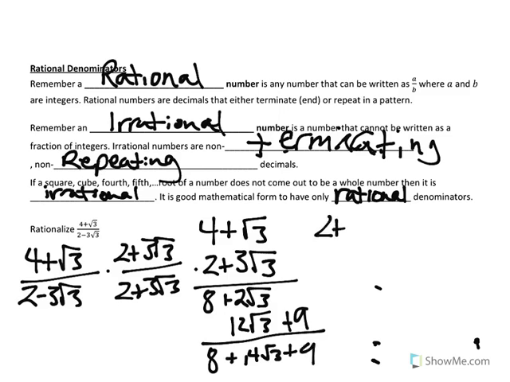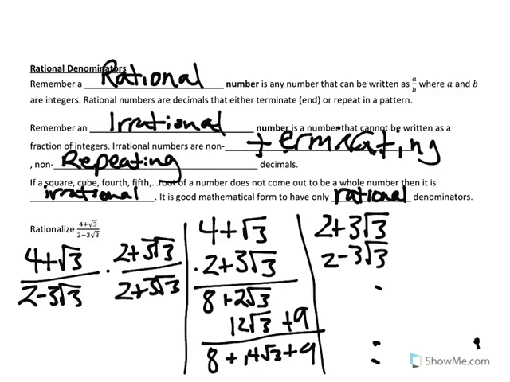So we have 2 plus 3 radical 3 times 2 minus 3 radical 3. And the reason you multiply through by the conjugate is because you're actually going to get rid of the radicals in this. So 2 times 2 is 4. 3 radical 3 times 2 is going to be plus 6 radical 3. And then you're going to multiply 2 times negative 3 radical 3 is minus 6 radical 3. Notice those are going to cancel out.